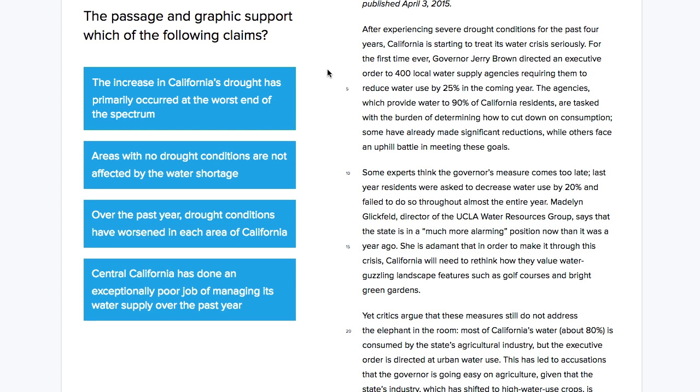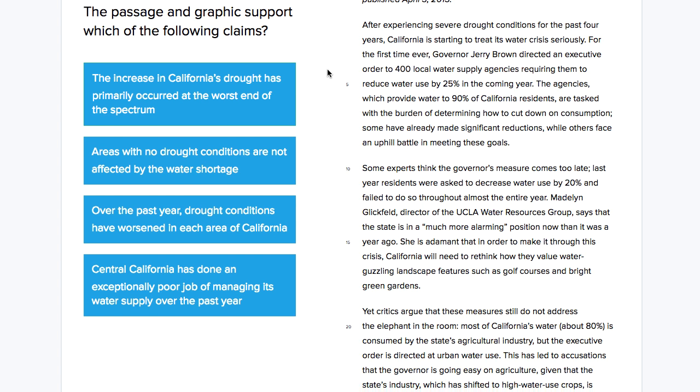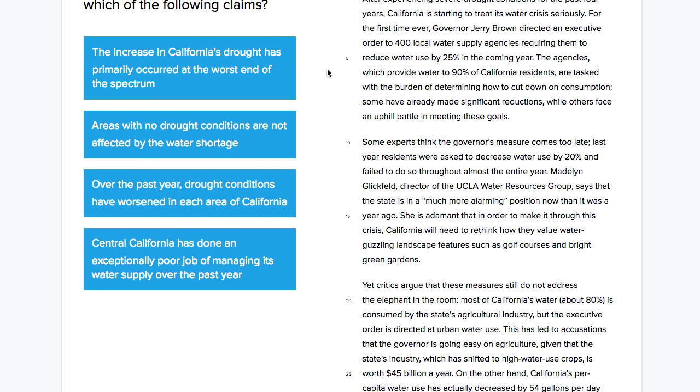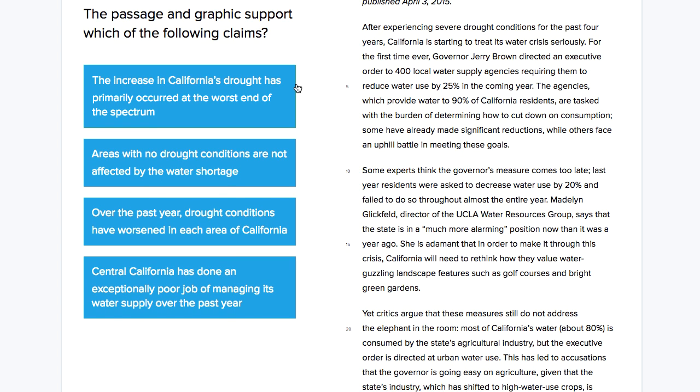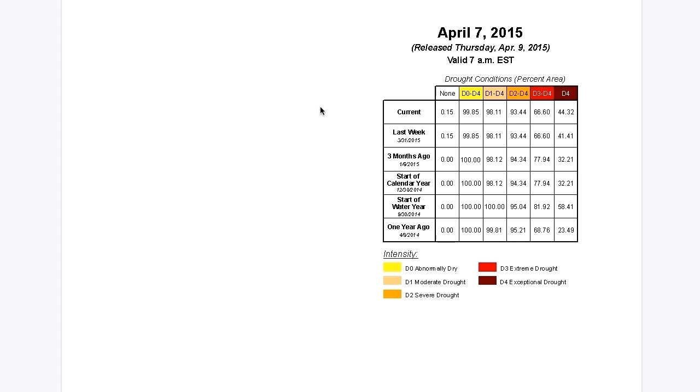Okay, so let's just start from the beginning. The increase in California's drought has primarily occurred at the worst end of the spectrum. So we should go to the graphic, because the spectrum of drought is what is shown in that table, right? We have D0 to D4: abnormally dry, moderate, severe, extreme, and exceptional.